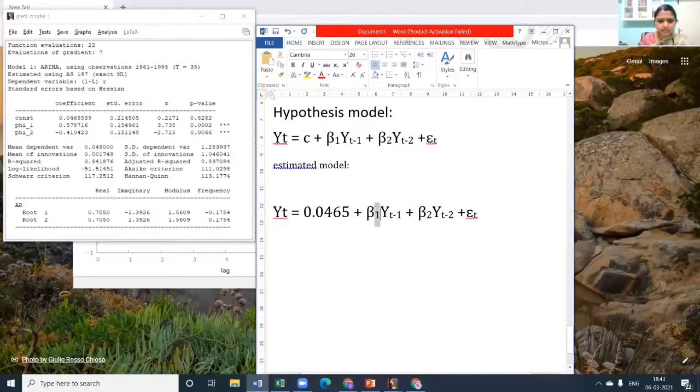Then the beta 1 coefficient, here it is written as phi 1. Okay, I just wrote it as beta, that's all. 0.5787. And beta 2, what did we get? Minus. You remember the spike was towards the down, that is why it has become minus. The regression correlation is negative, hence that second past lag value will always have a tendency to pull down the present or future. So that is why it is negative, minus 0.4104 plus yt. That's it. Okay, but it doesn't end there. We have done only half of the work.